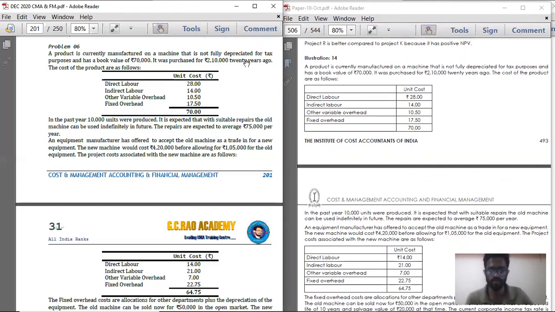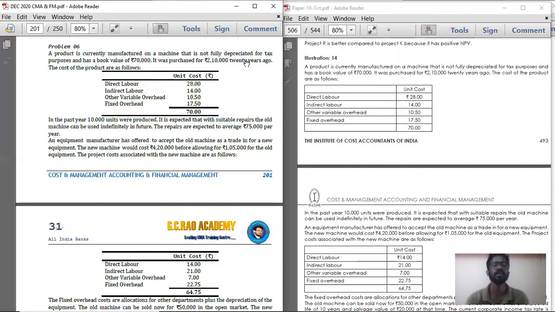So how much has already been depreciated? 2,10,000 minus 70,000 gives the book value already depreciated, that is 1,40,000. It has already been in use for 20 years. 1,40,000 divided by 20: for every year, depreciation is 7,000 rupees. Okay, done.